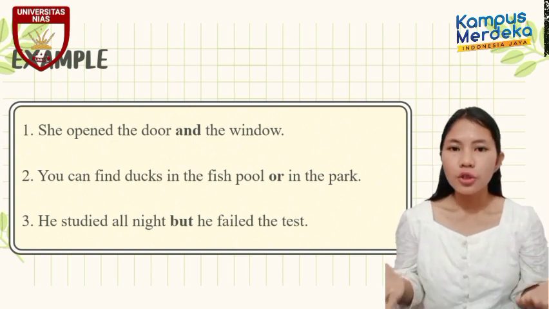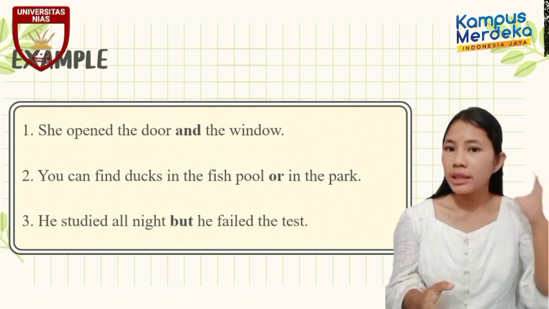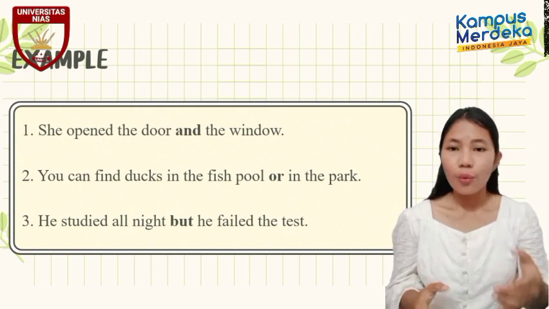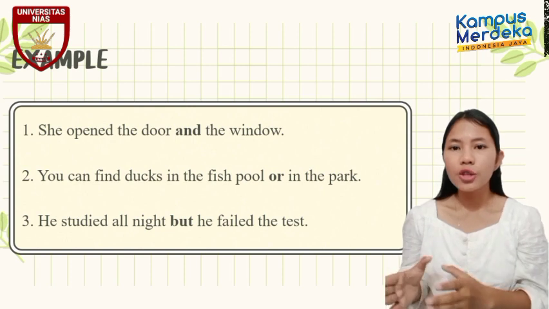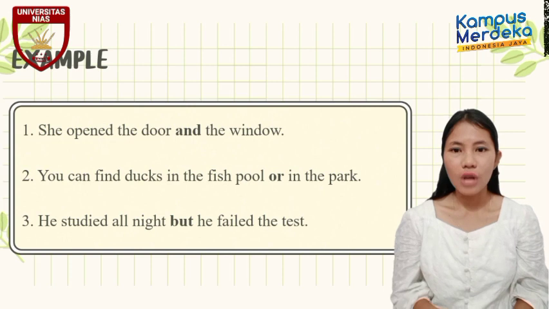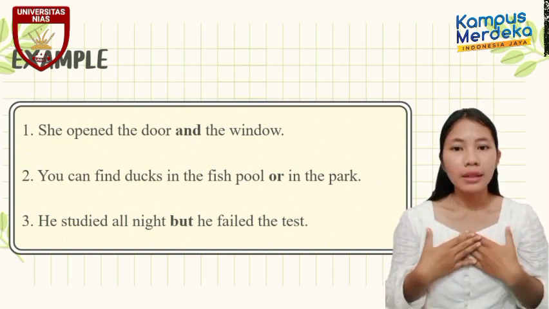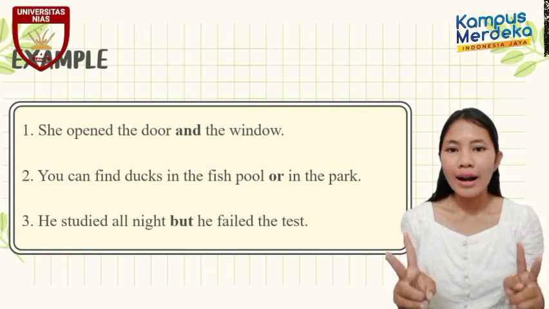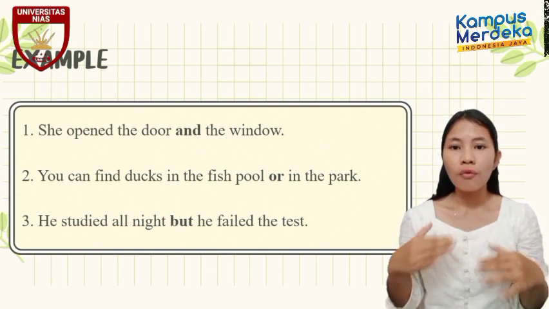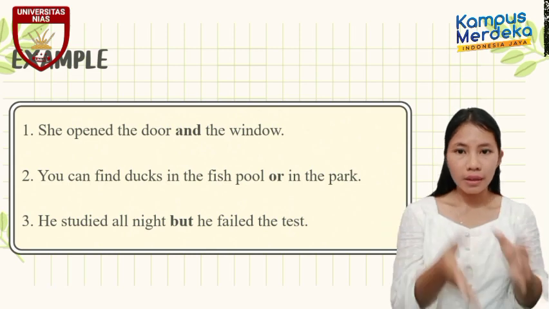Actually, this conjunction is used to make it easier to understand what we hear and what we read. Why? Because if we only use punctuation, perhaps we will be confused. For example, I like swimming. I like badminton. Both have the equal level, both are sports, swimming and badminton.